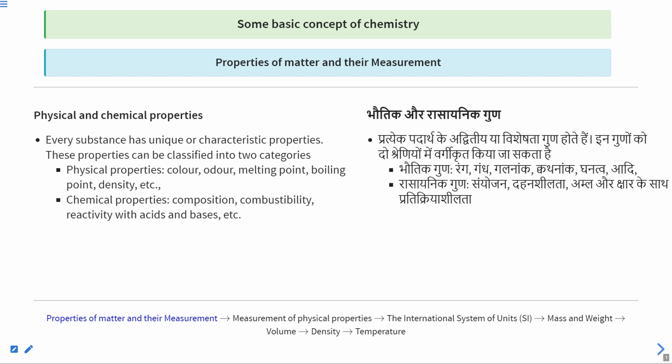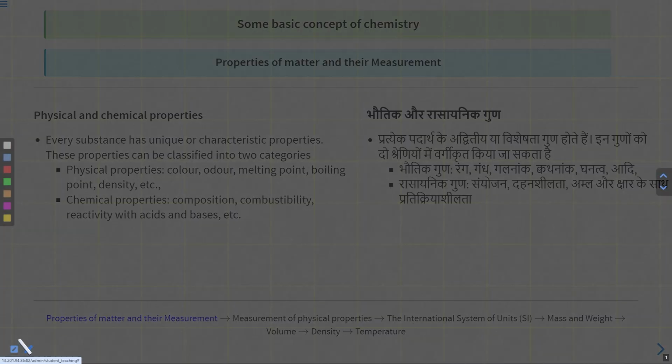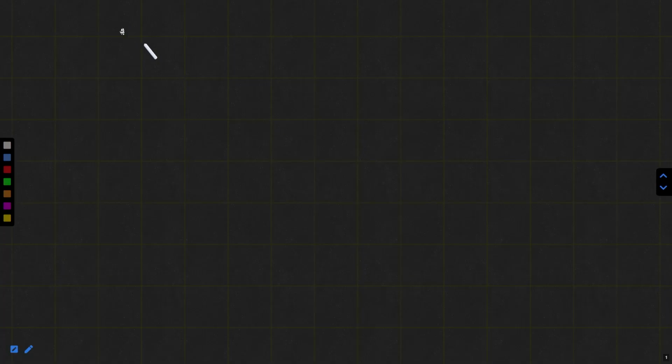So in the previous class, we had discussed the properties of matter and their measurement. Okay.